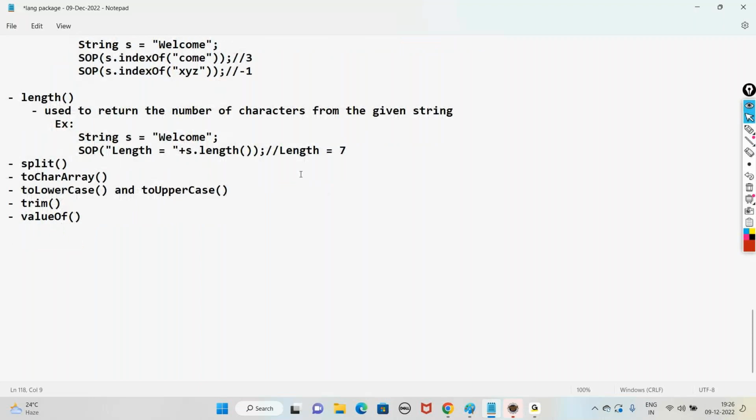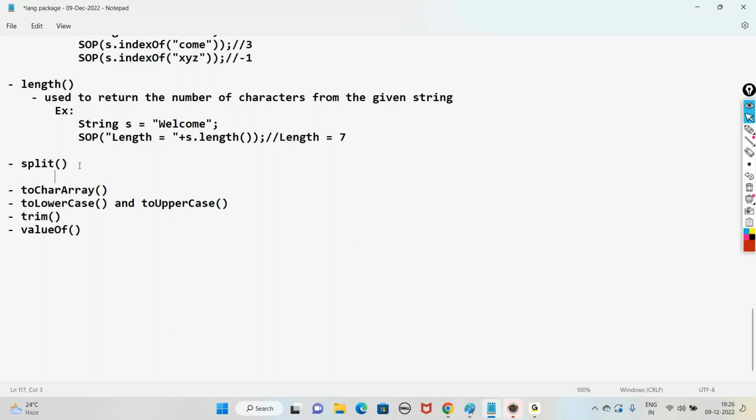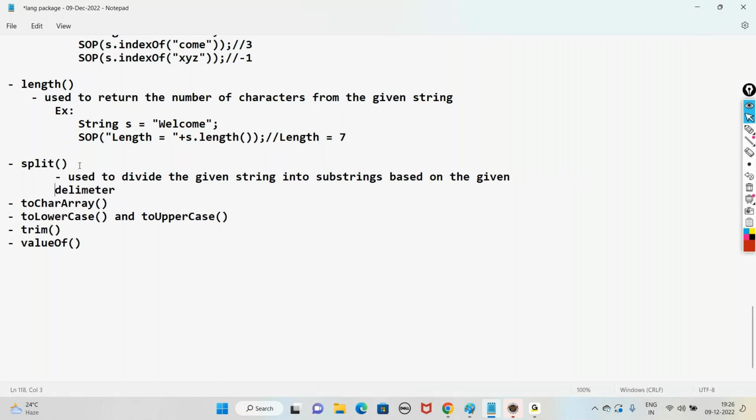One more important method, the split method. Use it to divide the given string into substrings based on the given delimiter. The delimiter can be a space, comma, colon, semicolon, like this.